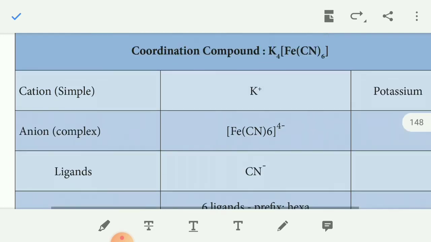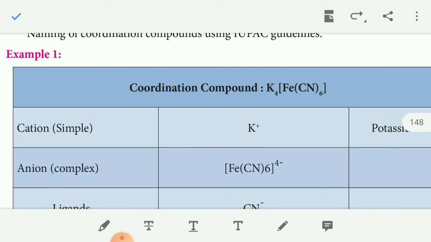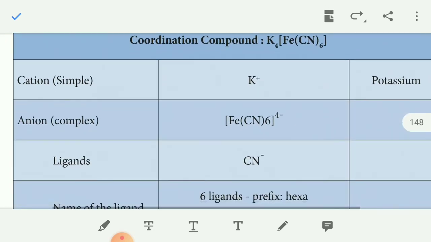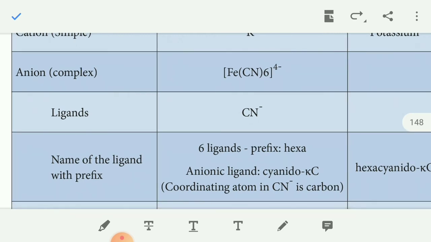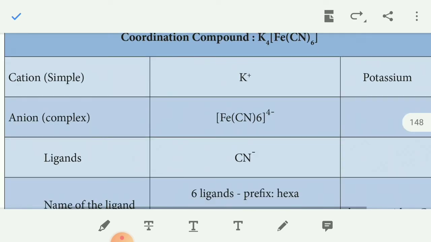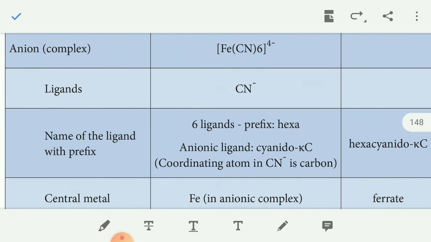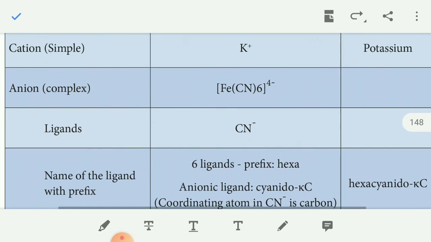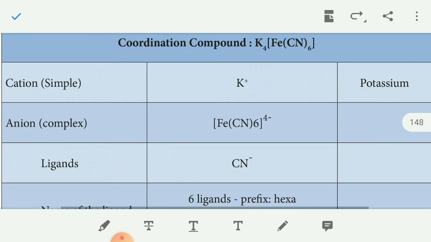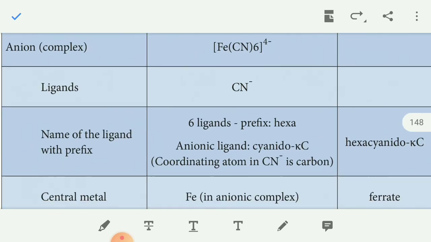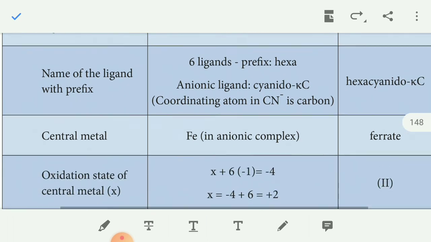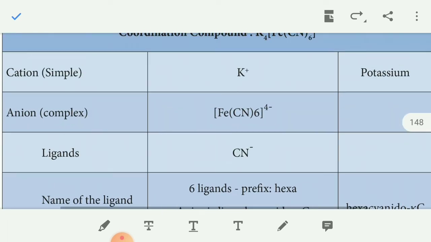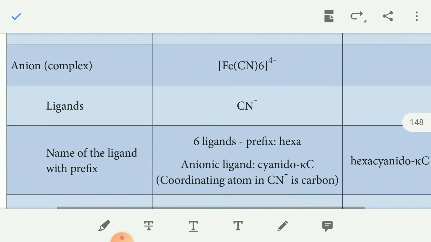Then what is the ligand here? CN is the ligand. Name of the ligand with the prefix: how many ligands here? 6, and 6 means hexa. Because CN has a negative charge, it is an anionic ligand. Cyanide ending with o becomes cyanido, so with κC, it is hexacyanido. κC means the coordinating atom is carbon. Now, the central metal atom here is Fe.